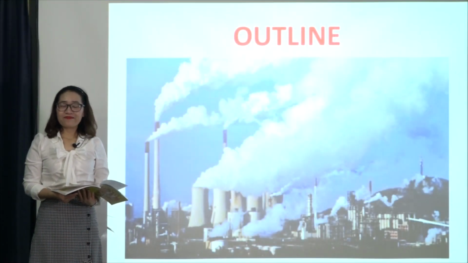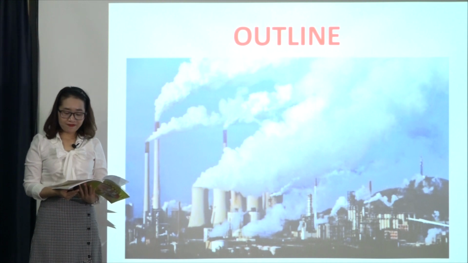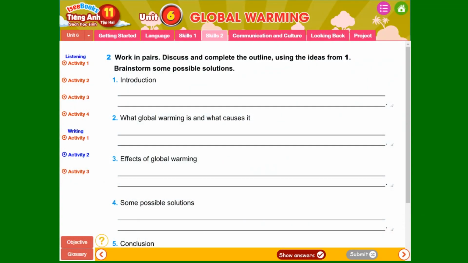Now we continue. Outline of writing. 2. Work in pairs. Discuss and complete the outline using the ideas from 1. Brainstorm some possible solutions. Now, the introduction. So the introduction is that you introduce the topic and the main content of the essay. For example, one of the biggest issues facing humans nowadays, or most catastrophic effect on humans, for example. The second, what global warming is and what causes it.